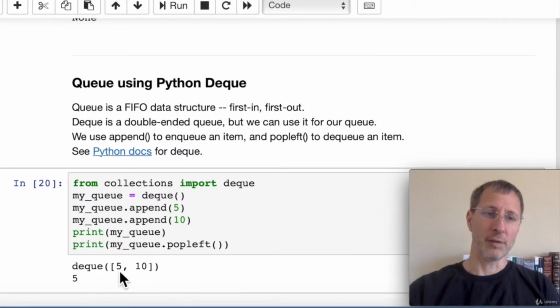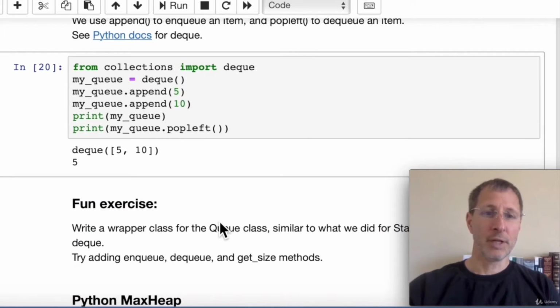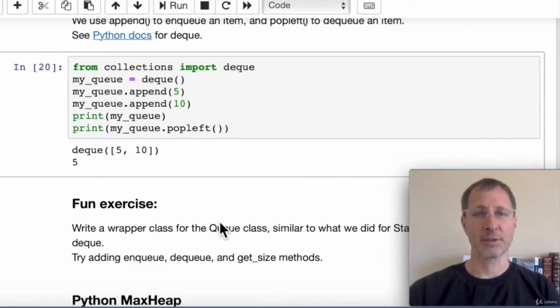And here we get the 5. That pops an item off of the tail end of the queue or the left end of the queue. So it's pretty easy to implement a queue in Python. This is obviously a common enough data structure that Python built in a library for it. Now, as a fun exercise for you, you may try writing a wrapper class for the double-ended queue to make a single-ended queue using push and pop, as we did similar for the stack.